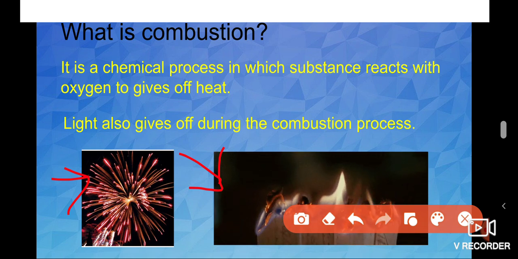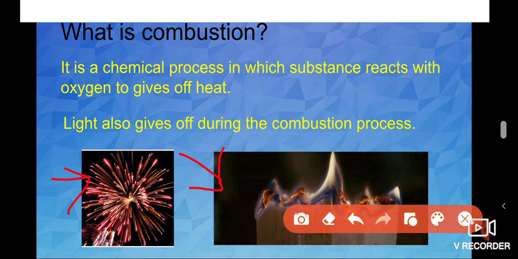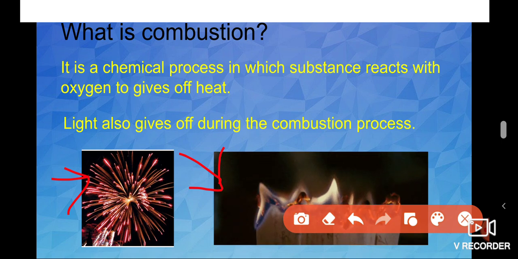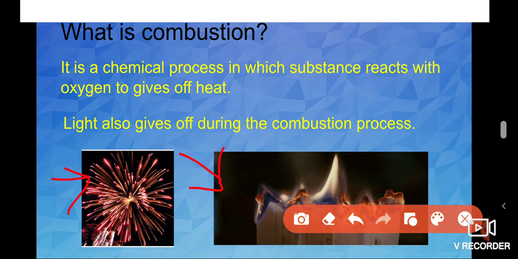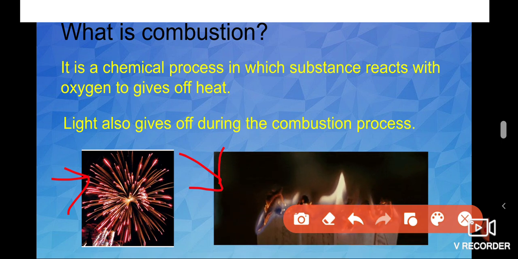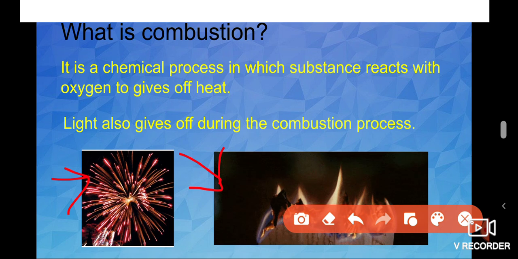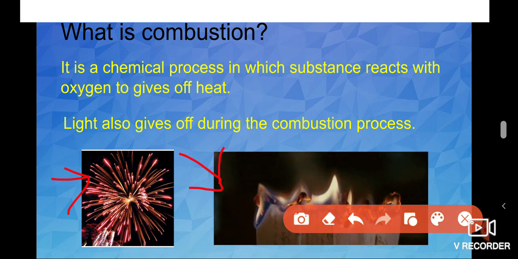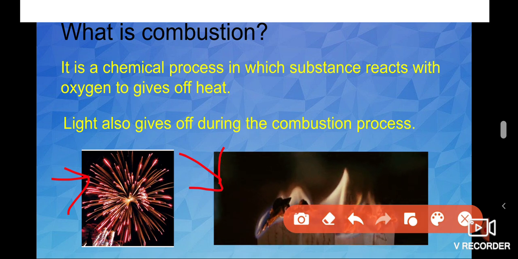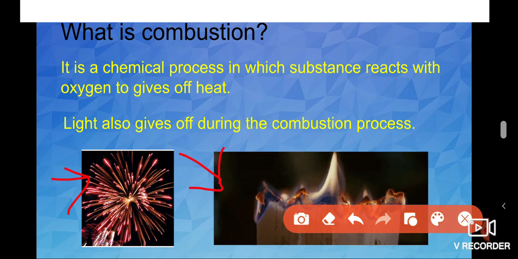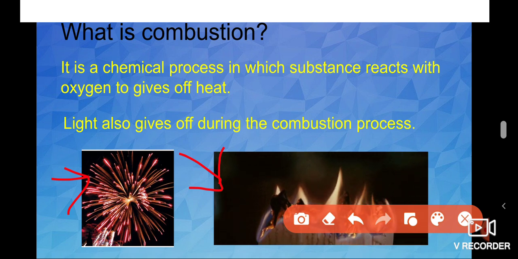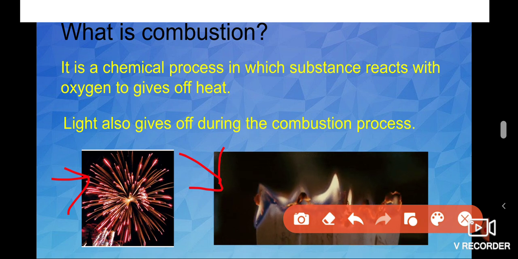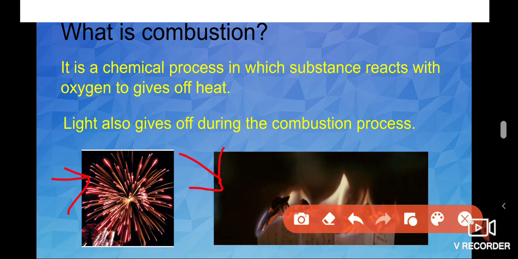So all the burning processes use atmospheric oxygen to give off heat and light energy. This kind of reaction is known as a combustion reaction. Now you say the answer: what is combustion? Combustion is a chemical process in which a substance reacts with oxygen to give off heat and light.